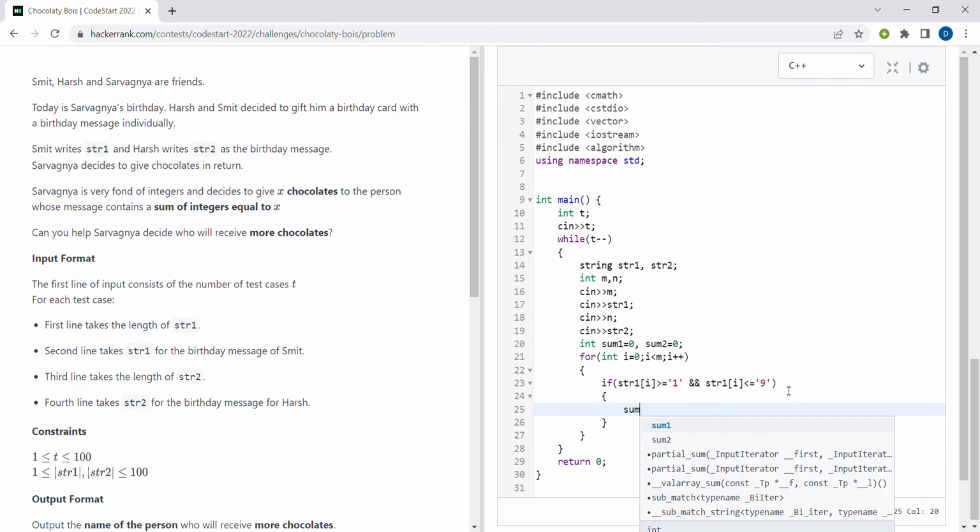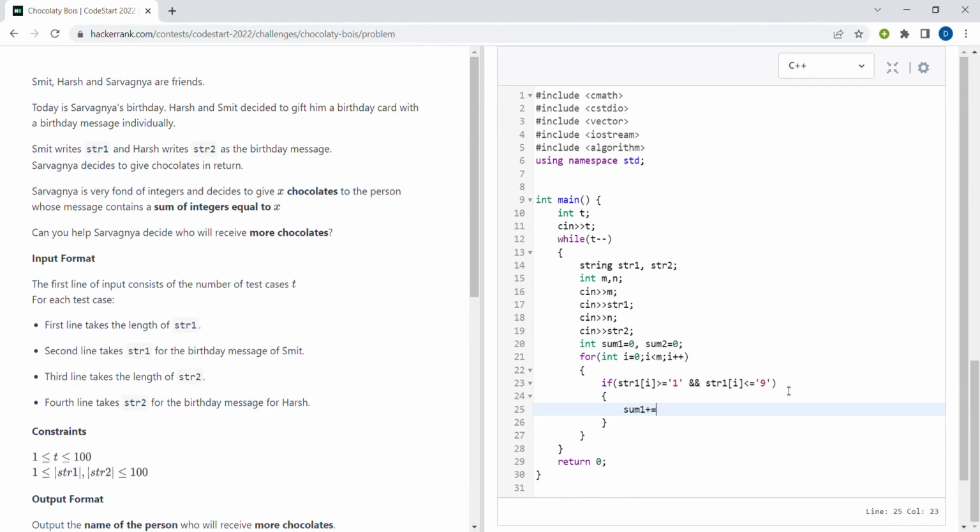So we have to write sum 1 plus equal to string 1 of i minus '0'. Now this is very important over here. If we directly add the string 1 of i, then the ASCII value of that will be added and we'll get the incorrect answer. So what we have to do is subtract the character '0' from it and then add that to sum. So by this we'll traverse the whole string and keep on adding the integers to sum1.